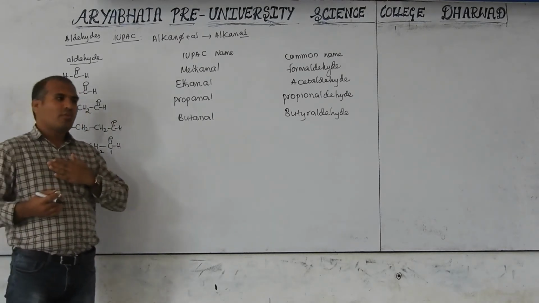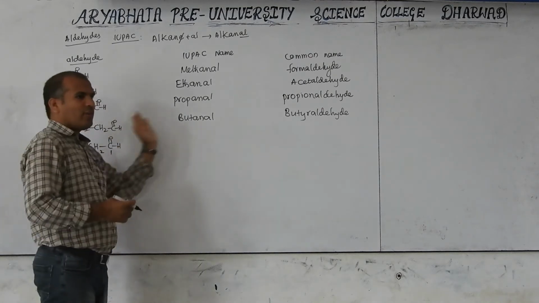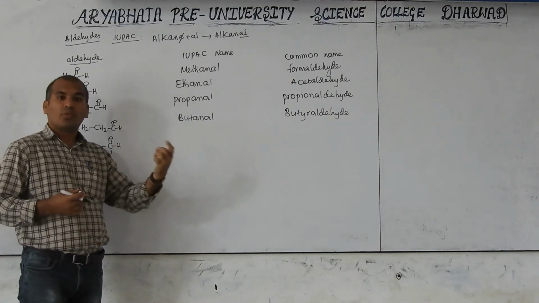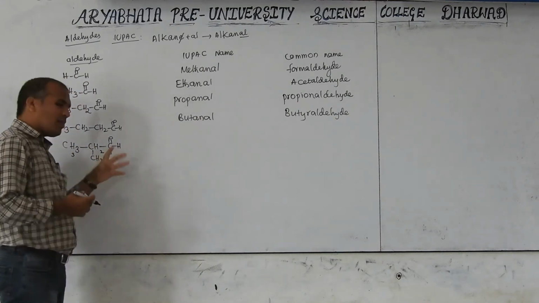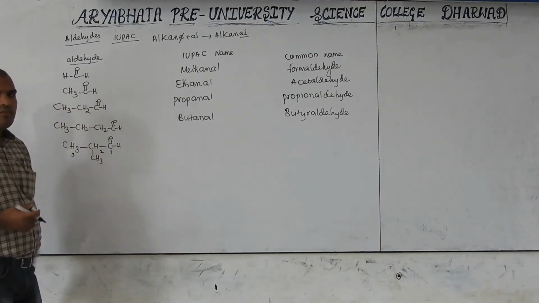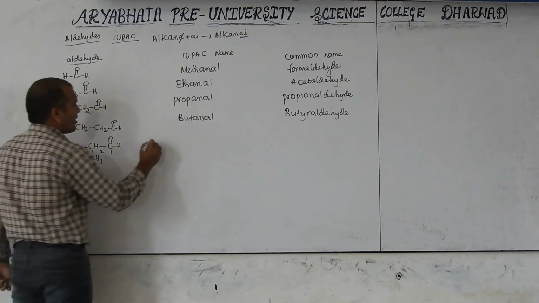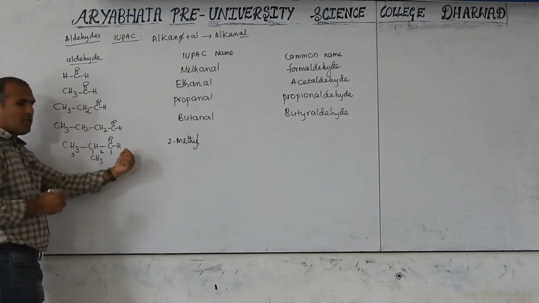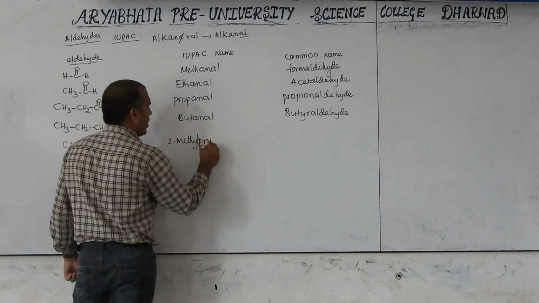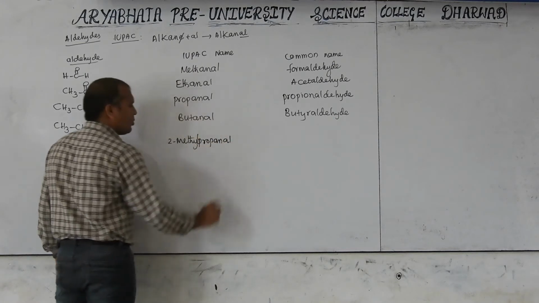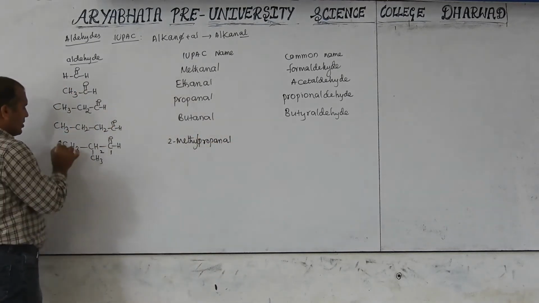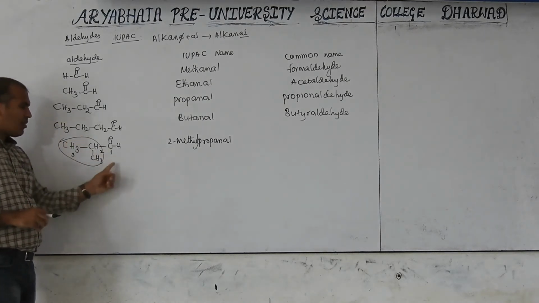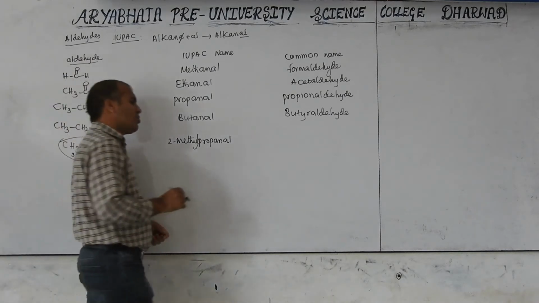Because when you number left to right or right to left, the lowest sum rule decides which numbering is correct. But here that is not applicable, because the aldehyde always gets the first number. So 1, 2, 3: this is 2-methyl, with 3 carbons in the chain. This is propane, remove E, add Al, 2-methylpropanal. We already discussed this in the alcohol chapter: if you remember the iso group and the total number of carbons is 4, then it is called isobutyraldehyde.